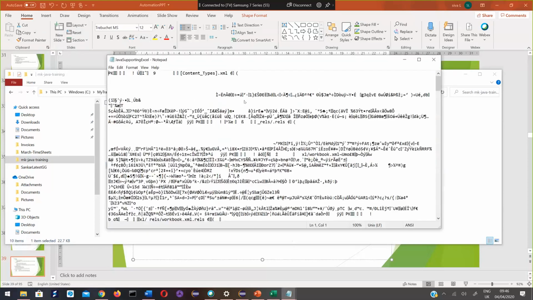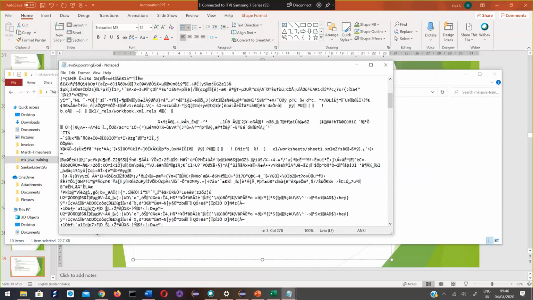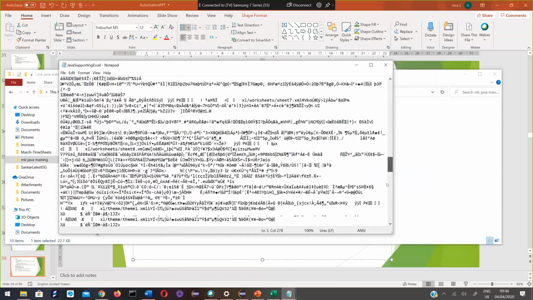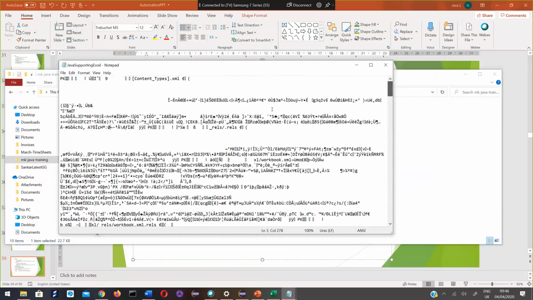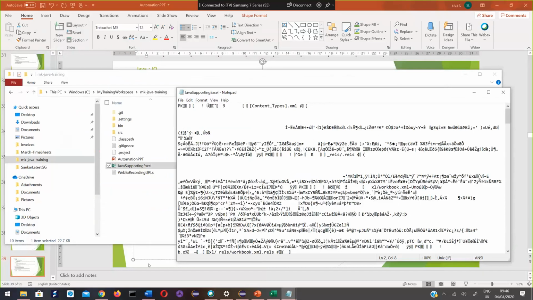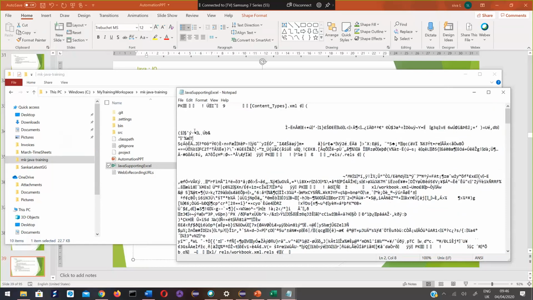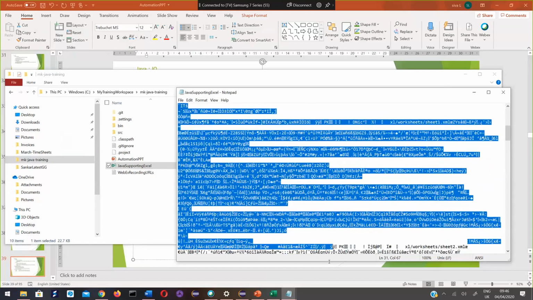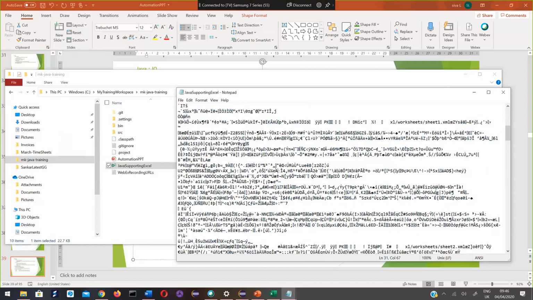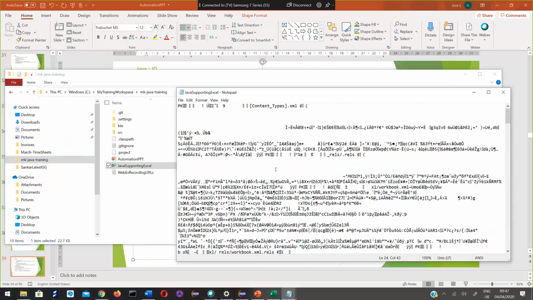See, if I try to open an Excel file with Notepad, see how the data is displayed? Because this Excel file is not a text file, you cannot read data in an Excel file using Notepad. This is all encrypted or encoded data, which can only be understood by the computer program. It cannot be visualized using Notepad.